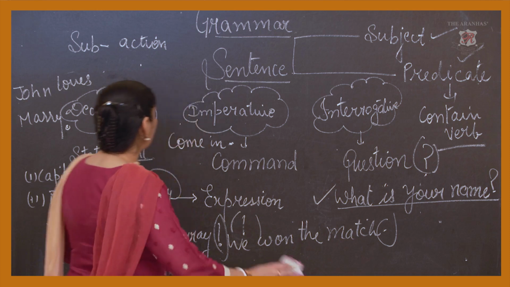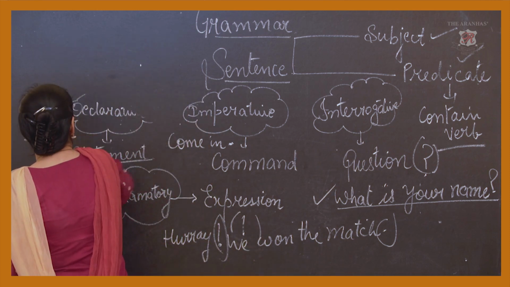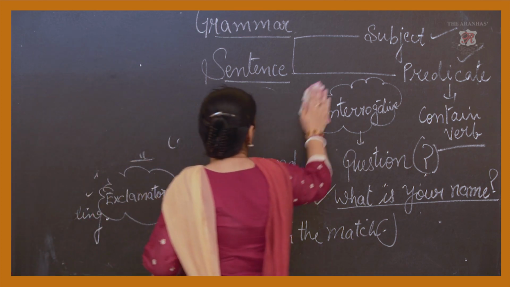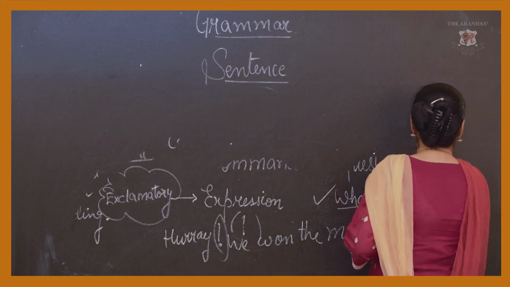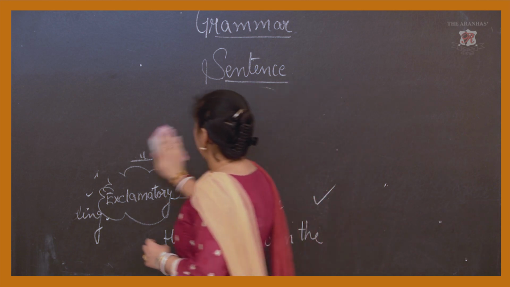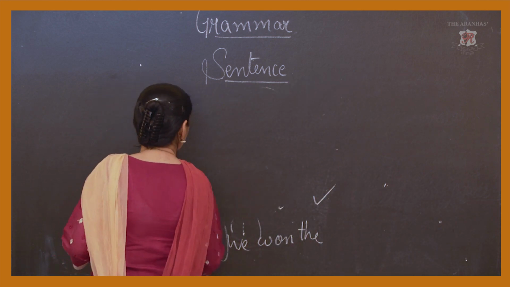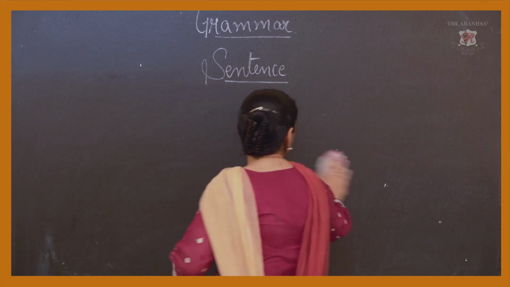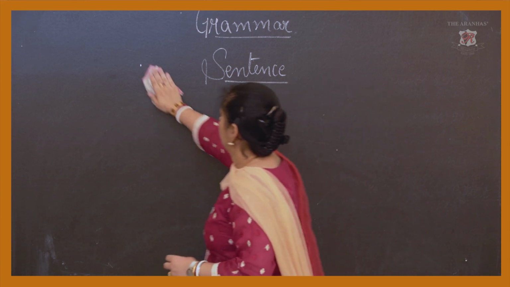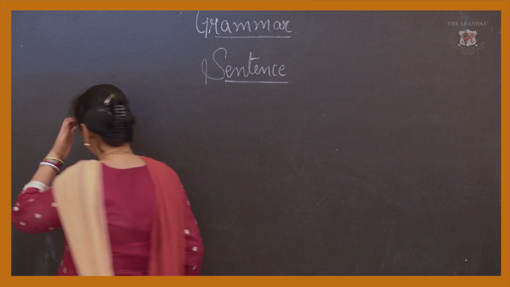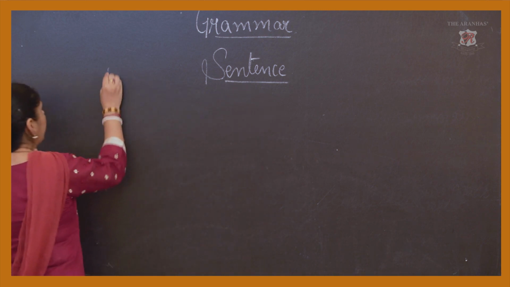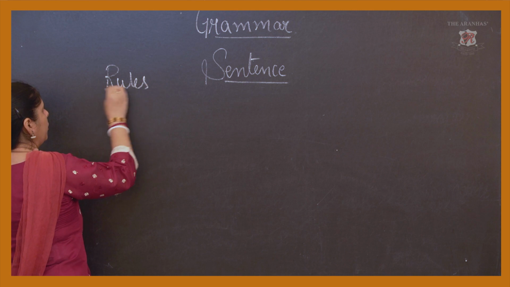Now let's go to the rules. Here we are discussing the rules.